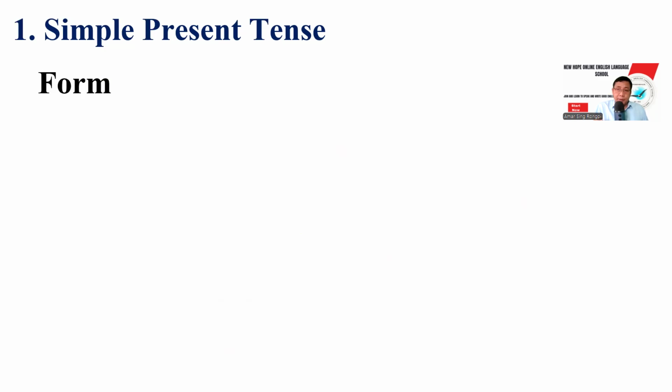So simple tense, we start with the form. Okay? This is the form, affirmative. Now we know there are different kinds of sentences. Let's start with the affirmative sentences.